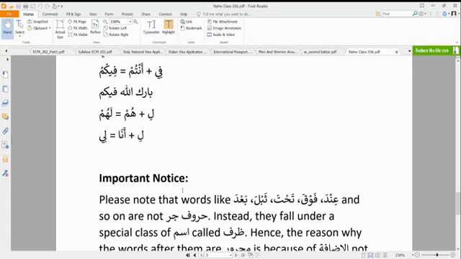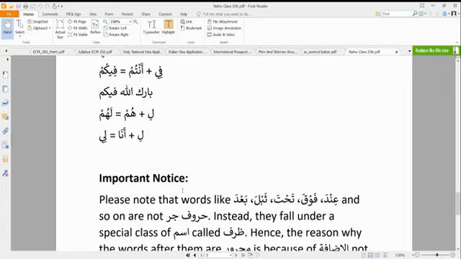Except for ana, when we want to use it with ya al-mutakallim, it becomes li or liya. So it is only in that case that the lam will not have a fatha. That is how the damaa'ir react to huruf al-jar.